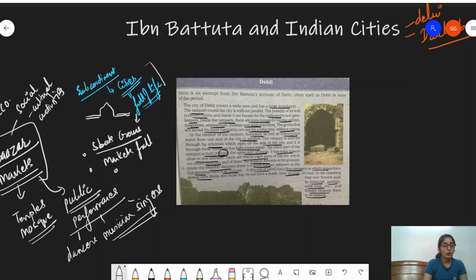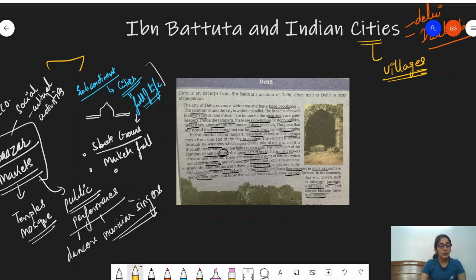Now, while Ibn Battuta was not particularly concerned with explaining the prosperity of the towns, because he just mentioned these two, that is Delhi and Daulatabad, you have to understand that he has written that a significant portion of the wealth in these cities came from the villages. That is, the surplus from the villages came to the cities.